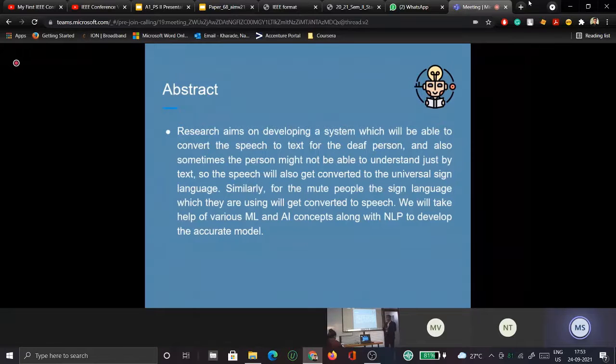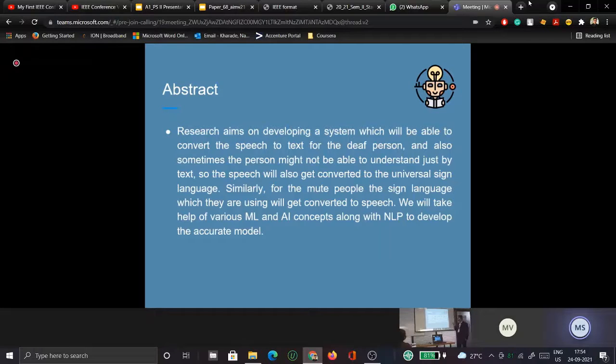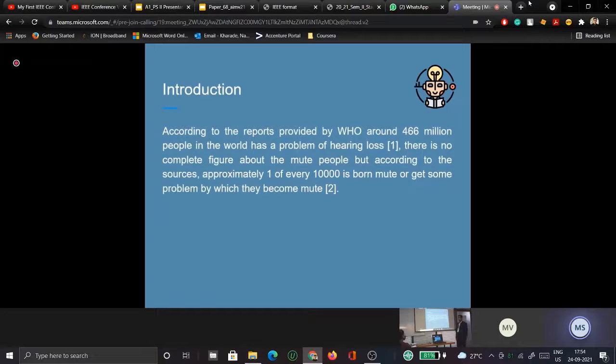And also, suppose if the deaf person is not able to understand any language, then at that time it will convert that text to the sign language. Similarly, for the mute people, whatever sign language they try to do will get converted to text and simultaneously to speech. So we have used the technology of machine learning, AI concepts and natural language processing, which will make the model accurate.